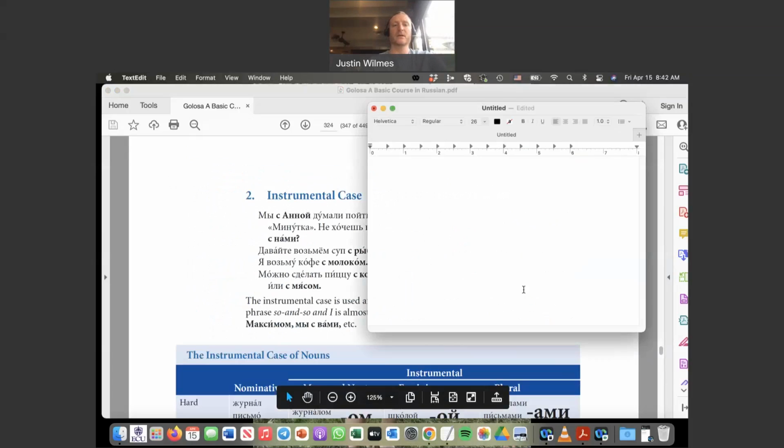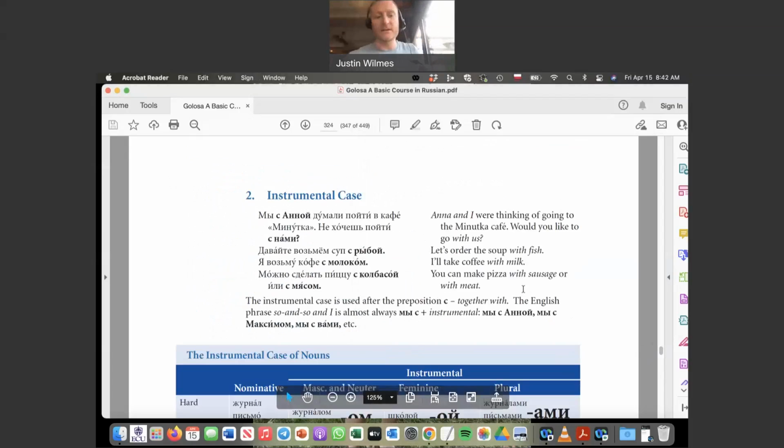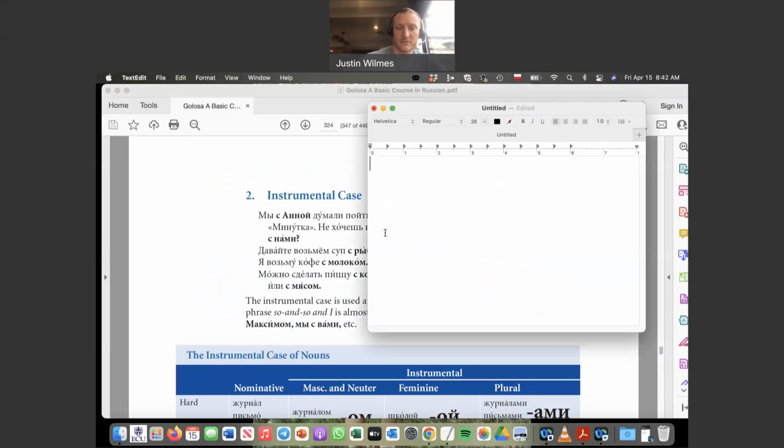Okay. All right. Our second and final topic for today is just a quick introduction to the instrumental case. Before we read this breakdown that the book gives us, let me give you a couple of overview points. First of all, this is now the 6th case out of 6, the final case that we're learning this year in Russian, right?